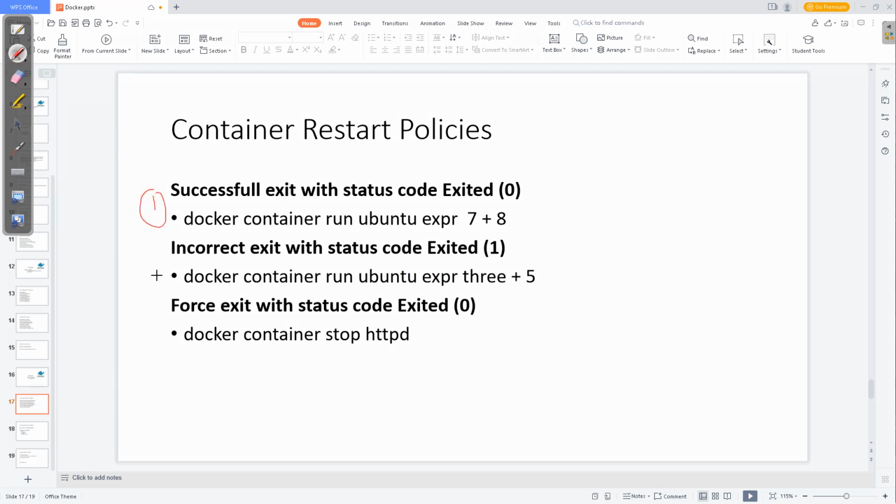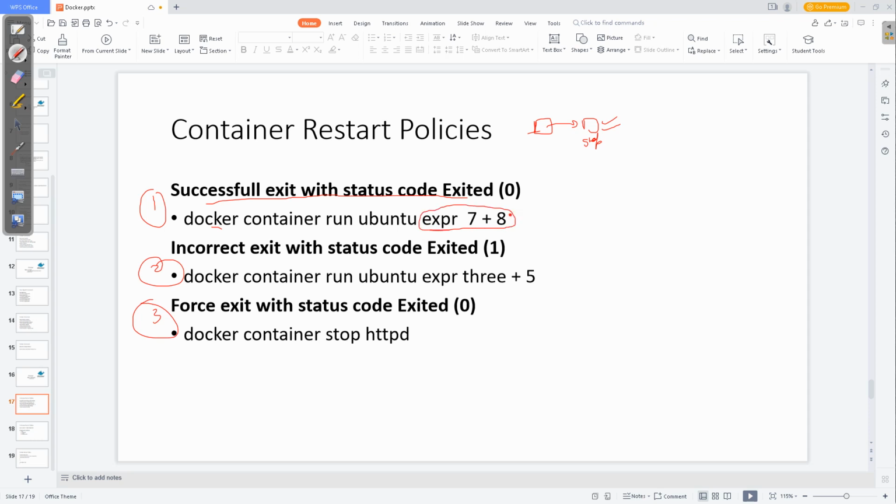There are three points of failure that can happen. One is a successful exit status code. Let us suppose your container has done its job and it automatically gets stopped. This is known as a successful exit. Say you run docker container run ubuntu with the expression 7 plus 8.